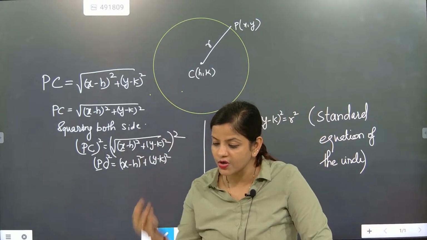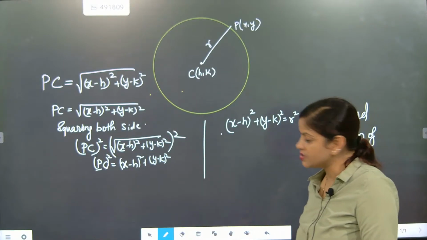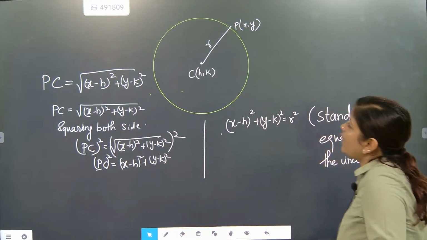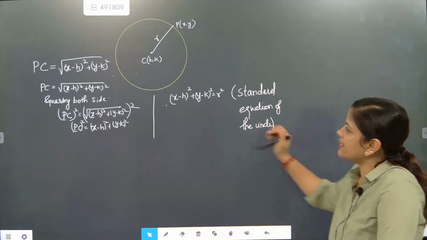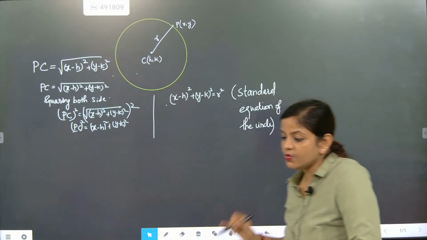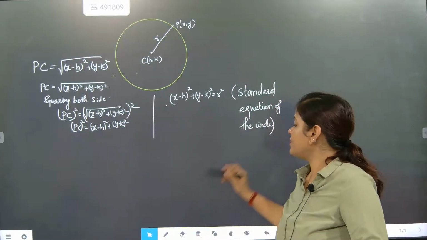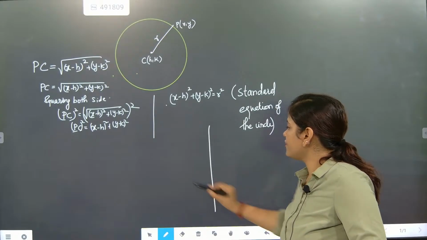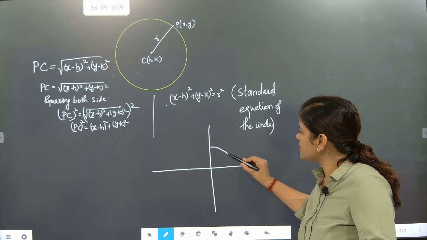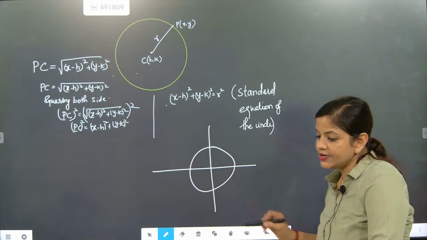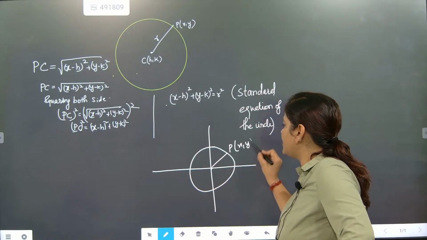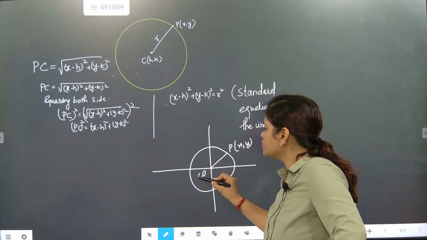Now we are going to solve one question related to it. Get ready for solving a question, please. But before solving a question, one point I am going to discuss. The center (h, k) is anywhere, but what if the center is present at the origin? Then the center of the circle is at the origin O, and the arbitrary point P(x, y) is taken.